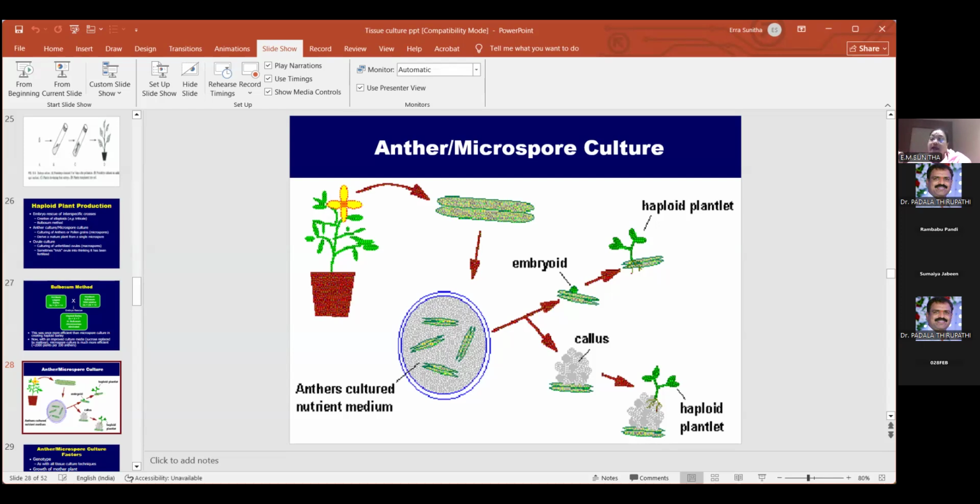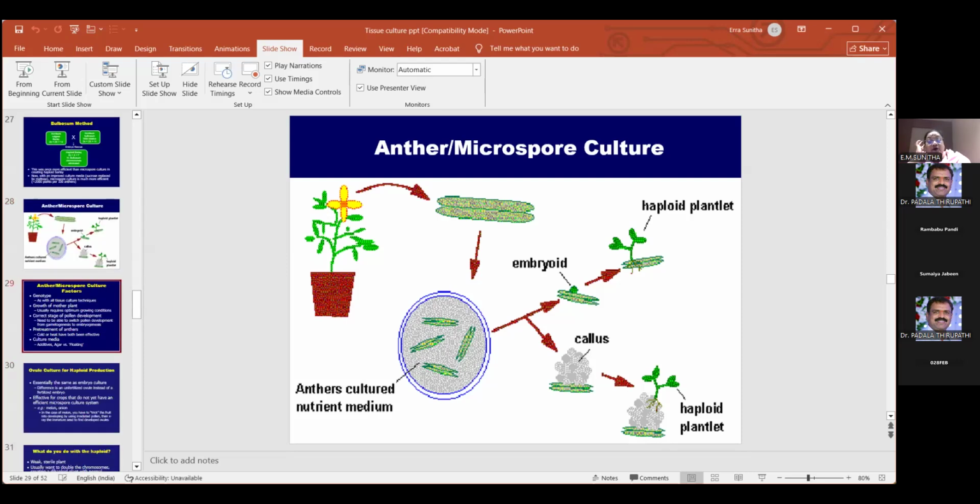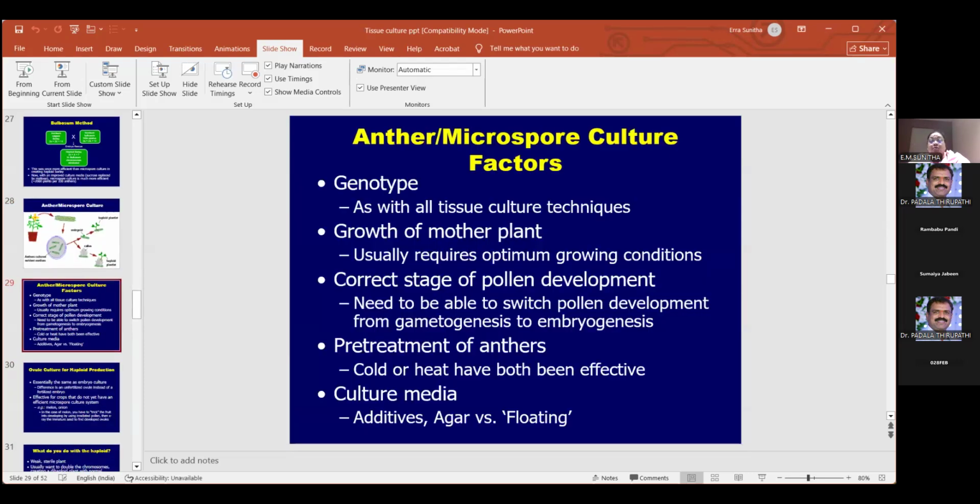Why only you will be getting haploid plants is these pollens and ovules as such, they are haploid. అవి ఏకస్థితికం అనమాట. They are gametes. They are not in diploid conditions, so you will be getting the haploid plants only. Okay. So what are the anthers and anther or microspore culture factors?